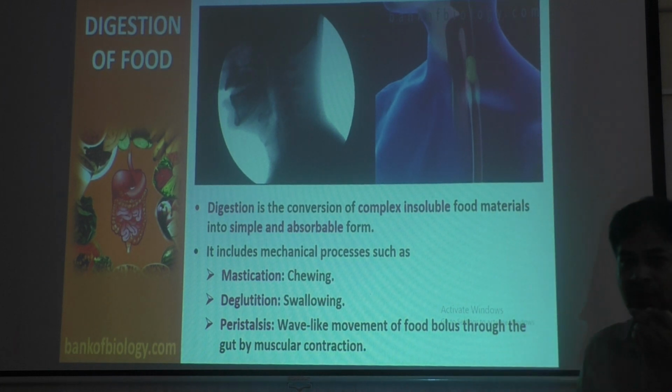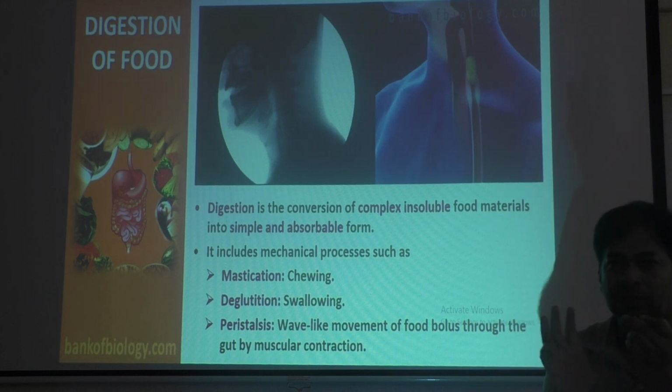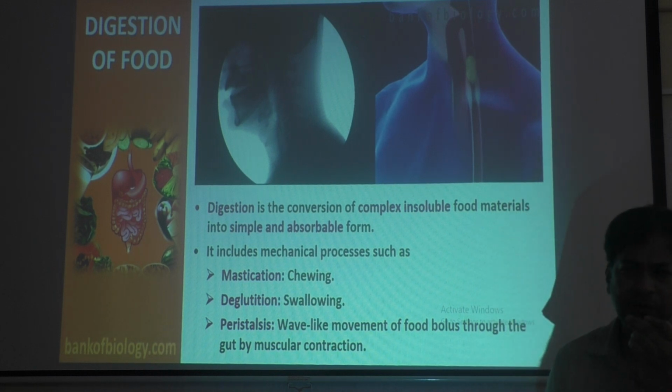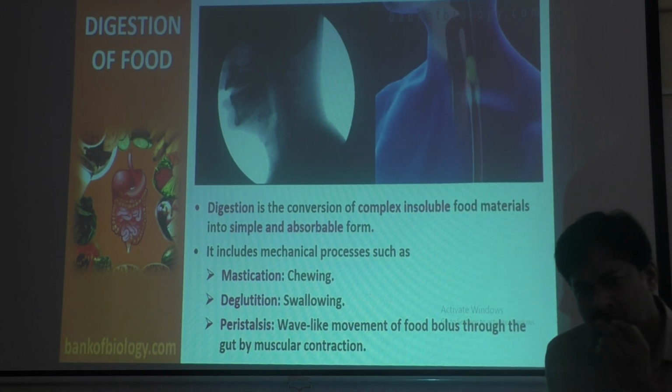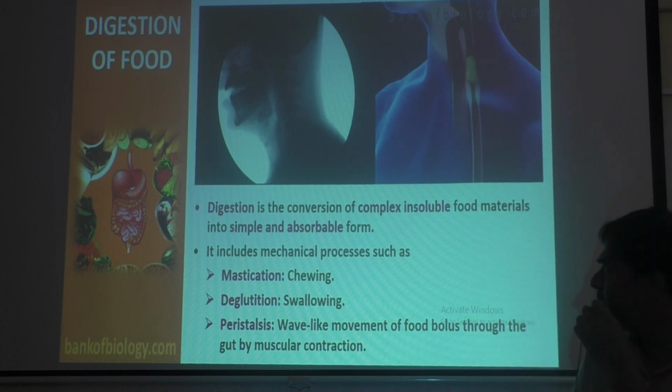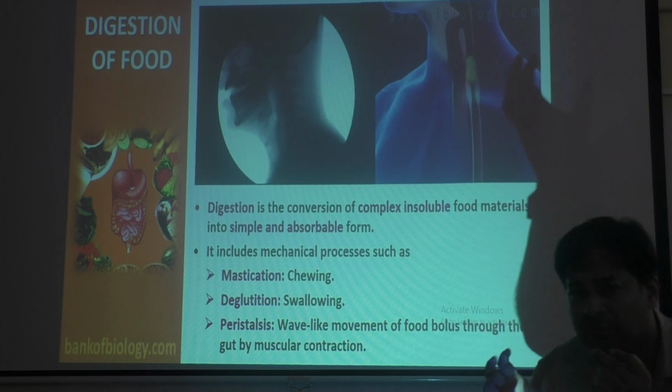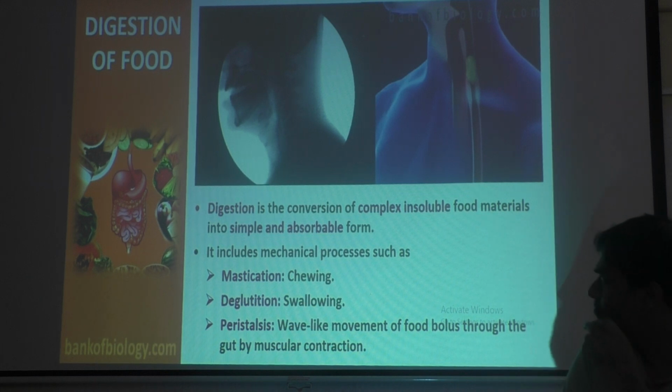So in the mouth itself, the larger food material is broken into smaller. When it goes to the stomach and intestine, it becomes very, very small, a simple material. So complex material is broken into simpler materials in an absorbable form.